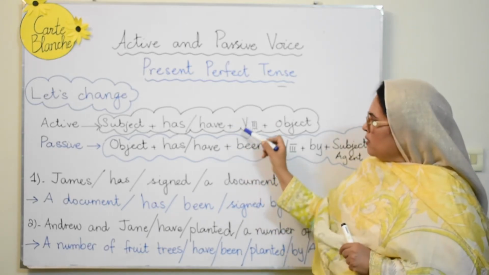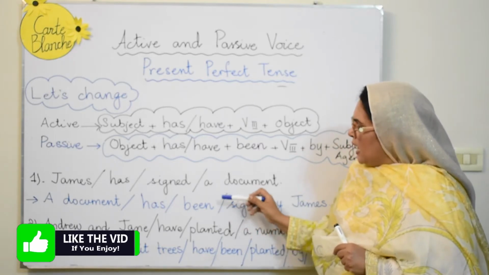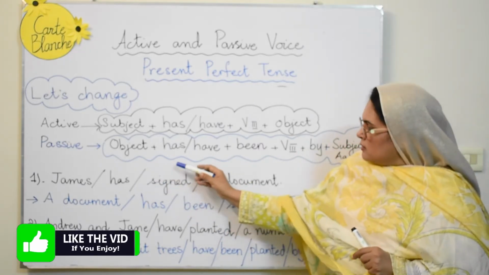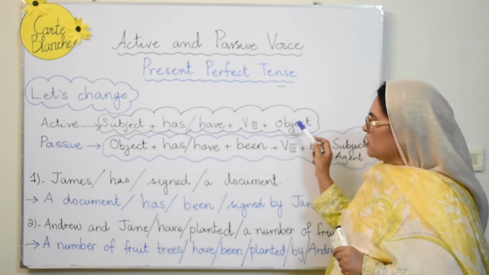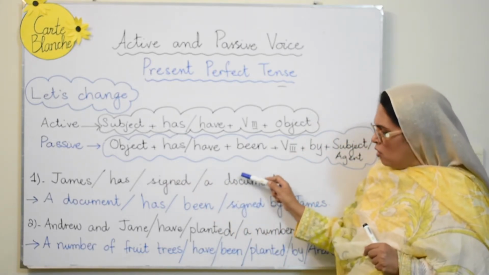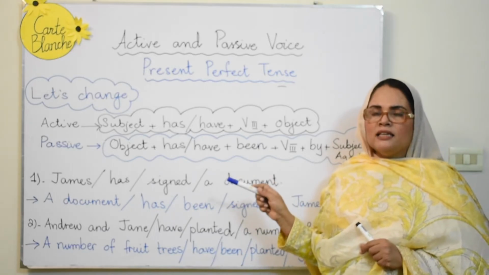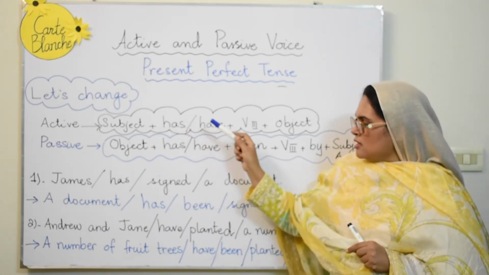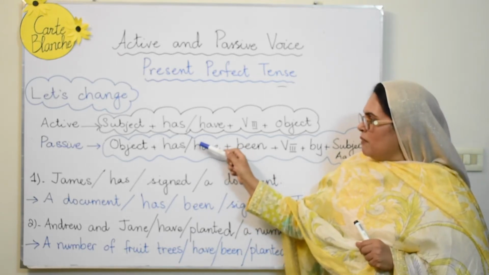So this will give you a comparison, and over here again the examples that I have laid down, I put the slash lines just to tell you which segment we are talking about. James has signed a document. All the black ones, the sentences which have been written in black ink, they are the active voice structures. And the sentences which have been written in blue ink, they are in fact the passive voice structure.